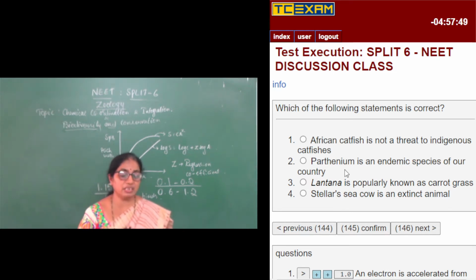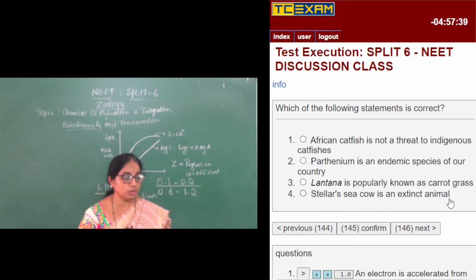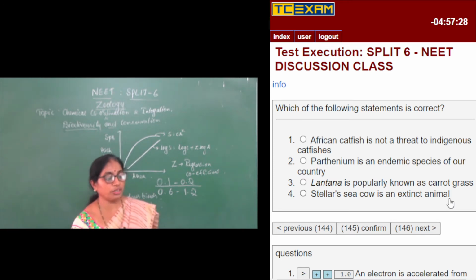Second one, Parthenium is an endemic species of our country. No, it is an American species, also called carrot grass. Lantana is popularly known as carrot grass? No, Lantana is also an alien species, not an endemic species, and it is not called carrot grass, but Parthenium is. Therefore, this is also a wrong statement.